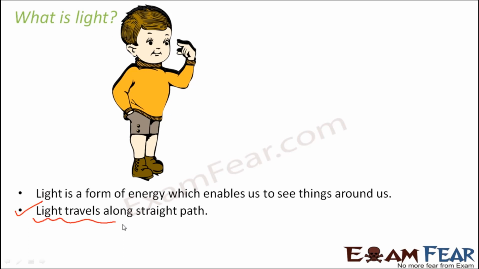Now, many a times you might wonder, is it true that light travels along a straight path? Because when I keep my window panes opened, the entire room gets lit up. That means that light is able to reach every corner of the room. So how can you say that light travels along a straight path? We will do a few experiments to prove that light travels along a straight line.